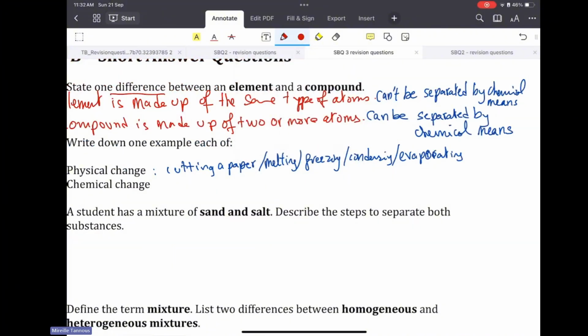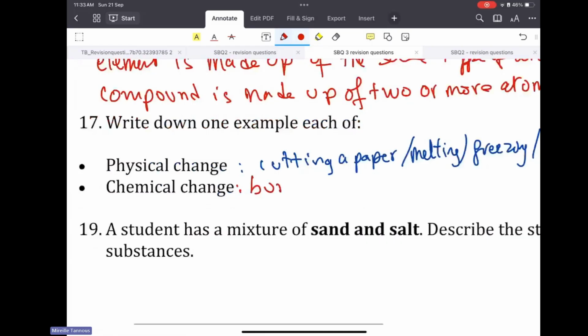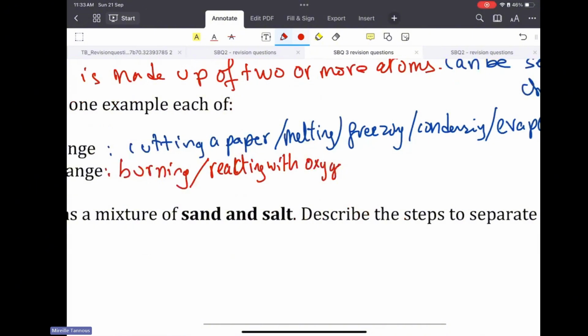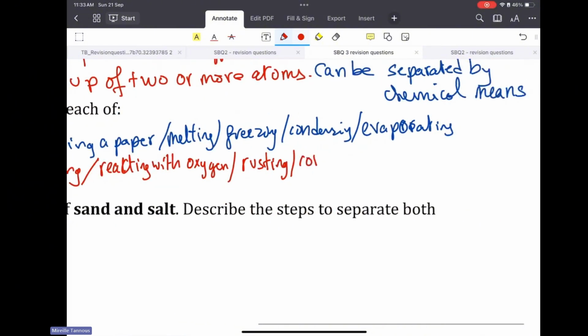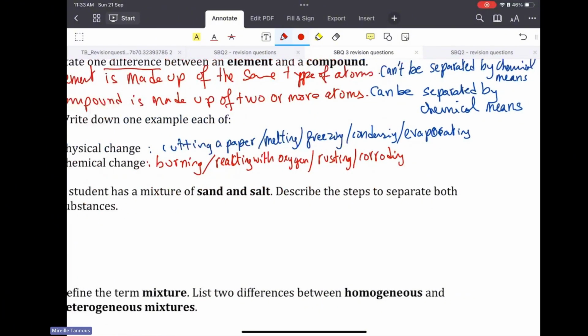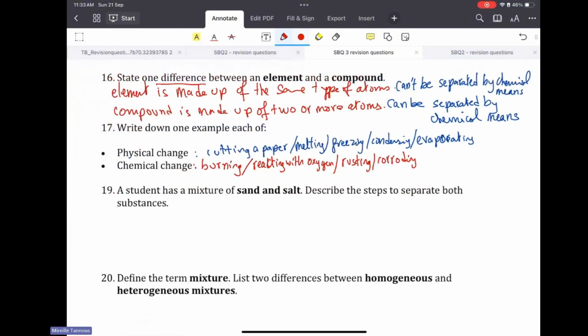Chemical change is different. Chemical change: burning wood, paper, burning anything you can put after burning. You can burn anything. Or reacting with whatever. So you can say reacting with oxygen, rusting, corroding, meaning corrosion. Anything that can change the chemical structure. Chemical change: rusting, corroding, burning, reacting.